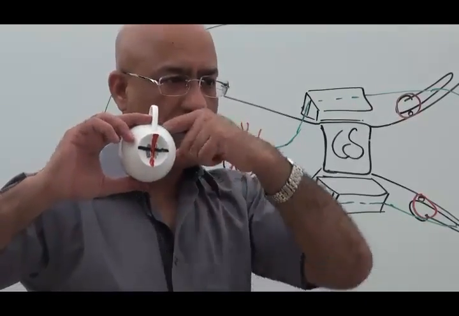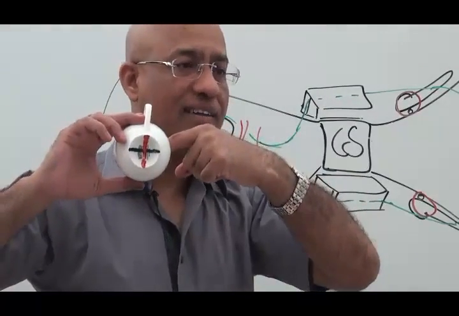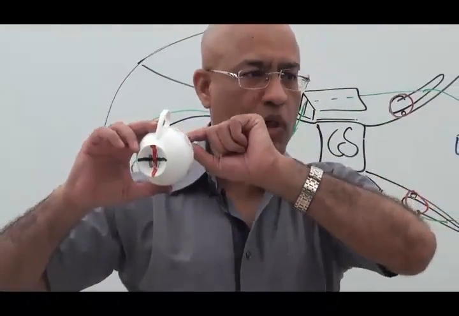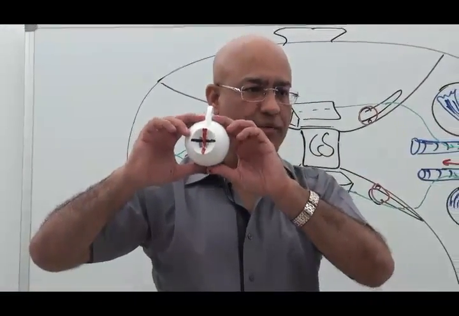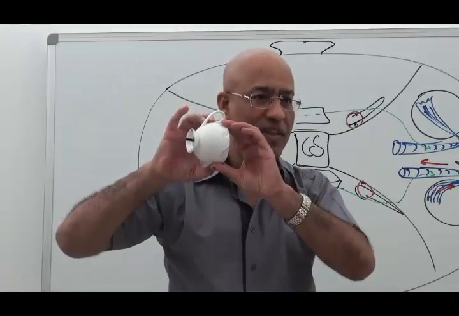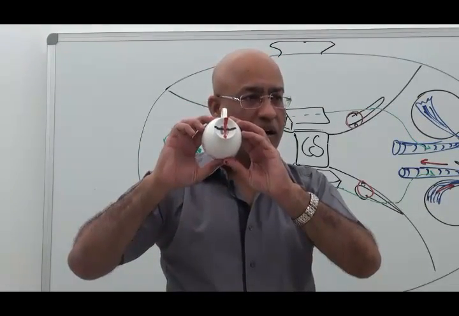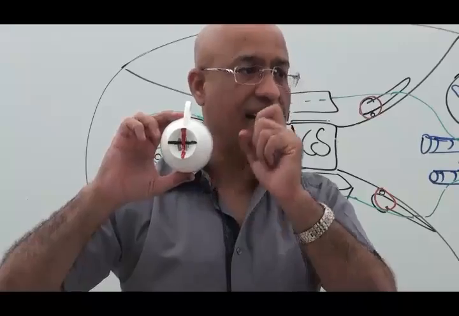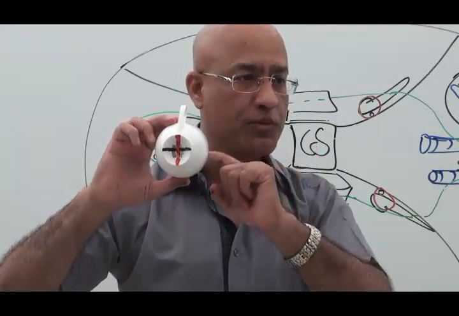Number two, because it is attached on the back and coming from the medial side, when it pulls the back on the medial side, the front rotates laterally. So this muscle, superior oblique, on the right, has its tendon attached on the back, approaching from the medial side.